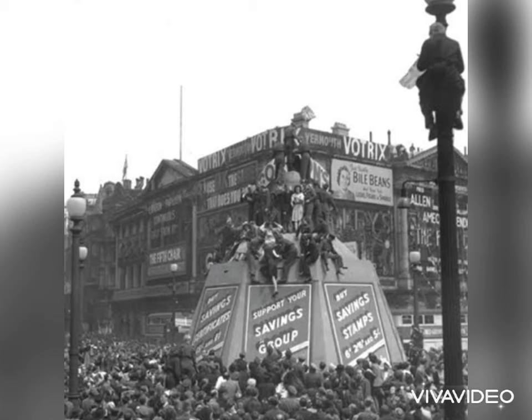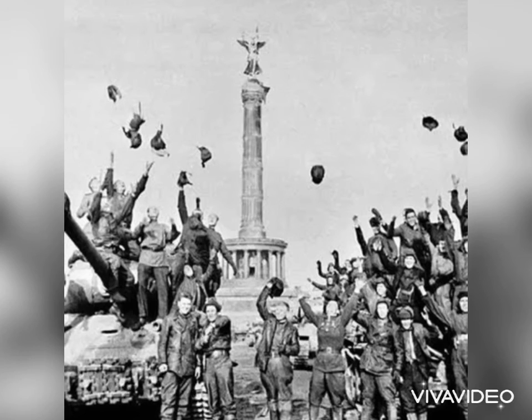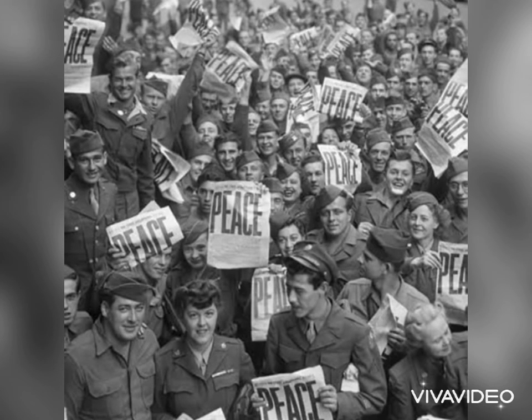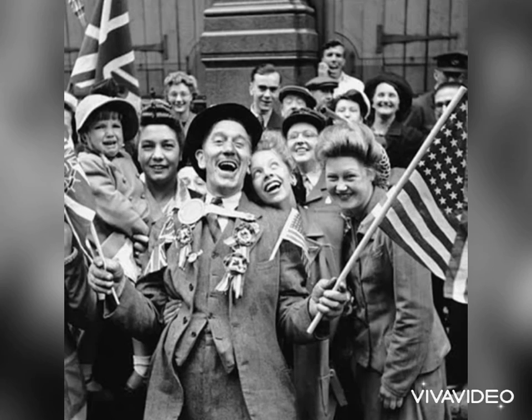Heavy casualties sustained in the campaigns at Iwo Jima and Okinawa, and fears of an even costlier land invasion of Japan led Truman to authorize the use of a new and devastating weapon. General Douglas MacArthur accepted Japan's formal surrender aboard the USS Missouri in Tokyo Bay. Basically, World War II ended 6 years and 1 day after Germany's invasion of Poland on September 1st, 1939, sparked the 20th century's second global conflict. The Allies, however, turned the tide of the conflict, and the events that we just mentioned brought World War II